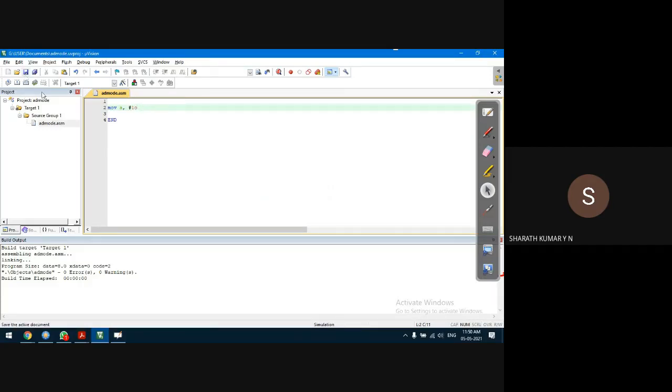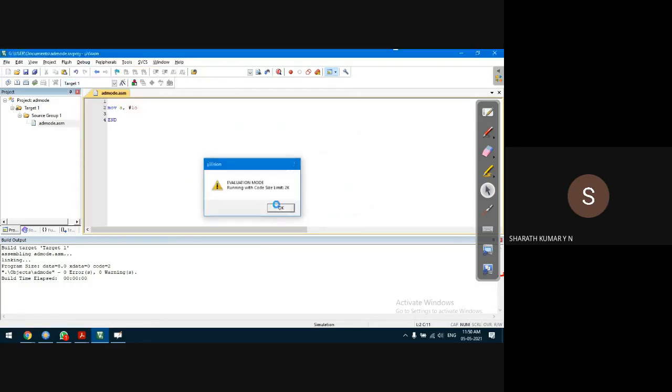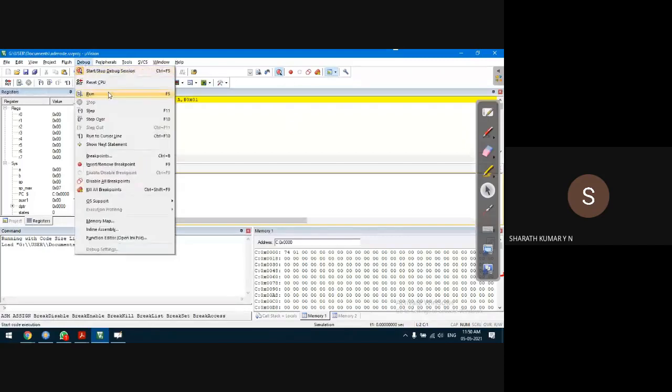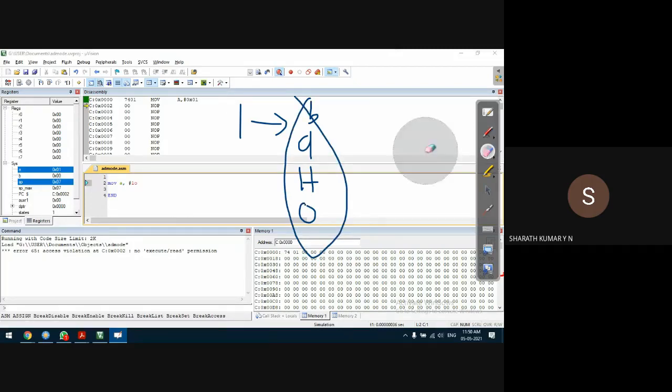I don't know why, but we don't use octal. Let us see. The compiler does not have any issue with this anyway. Debug start session, and debug run. 1 is not an issue. 1 is 1 in binary, decimal, hexadecimal, as well as octal. No problem. Okay. Let us try some other number.